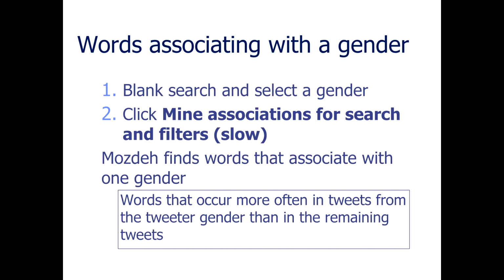Suppose that you're not interested in a query particularly, but you'd like to know which words are used more by one gender than the other genders. Then in order to do this, you would make sure you have a blank search, and then select a gender, male or female normally. If you want to analyze non-binary genders, check the Mozdeh website for that. Then click the Mine Associations for Search and Filters button, and Mozdeh will find words that associate with the selected gender. In other words, it will find words that occur more often in tweets from that gender than in the remaining tweets.